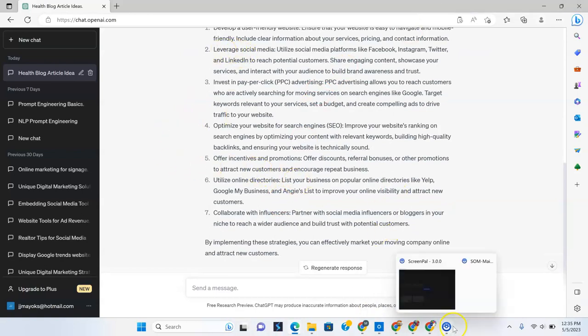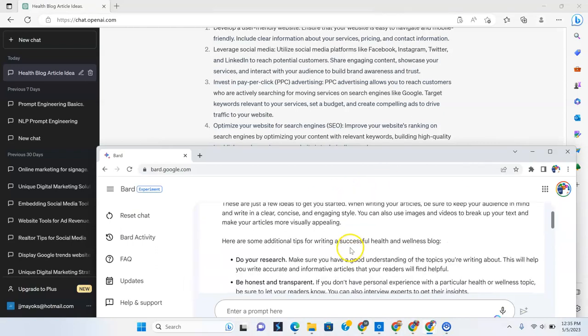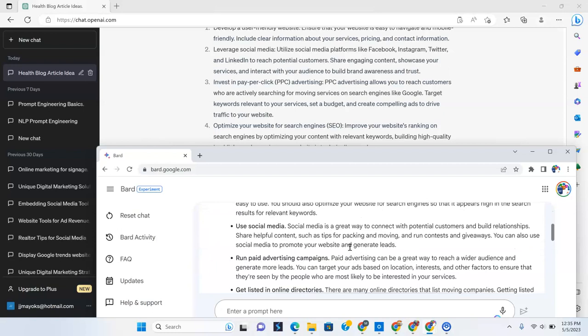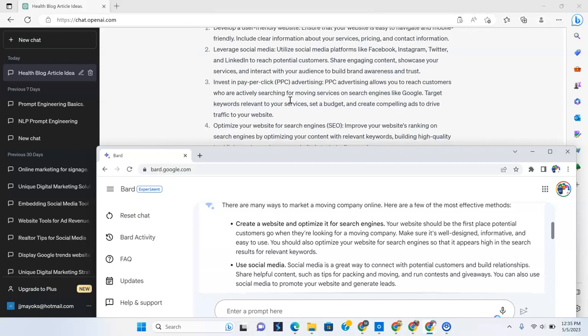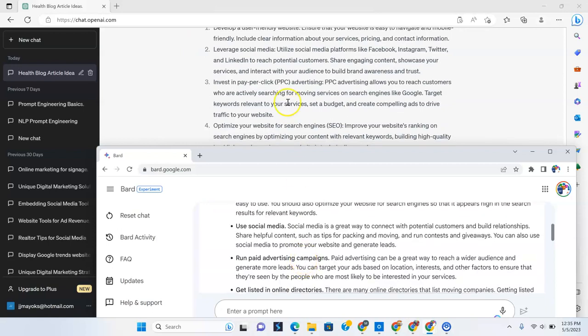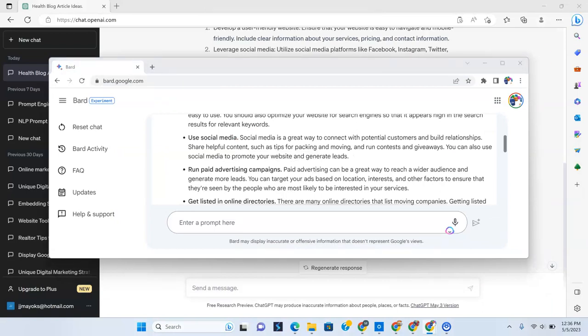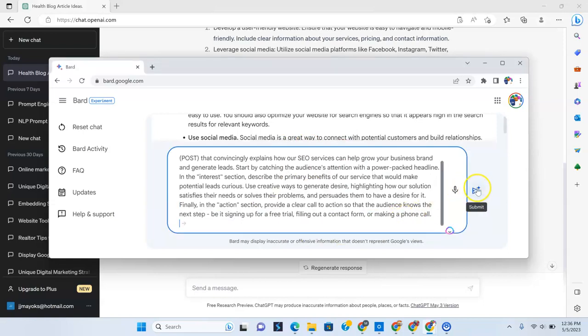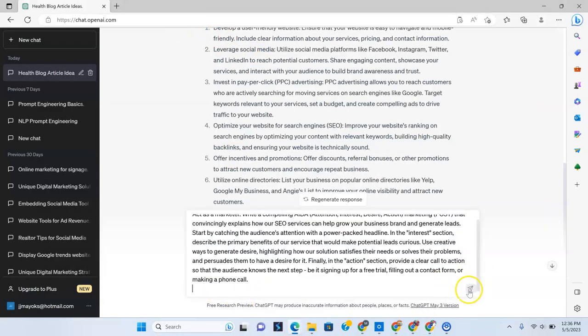But if I were to look at both of them and compare what Bard said ahead, let's see, it said create a website and optimize it. And so does Bing: develop a user-friendly website, leverage social media, run paid advertising. So pretty much the same. And if we were to ask it also to create an AIDA post, let's see what happens here. No, sorry. We are going to ChatGPT for that. And let's see what it does.